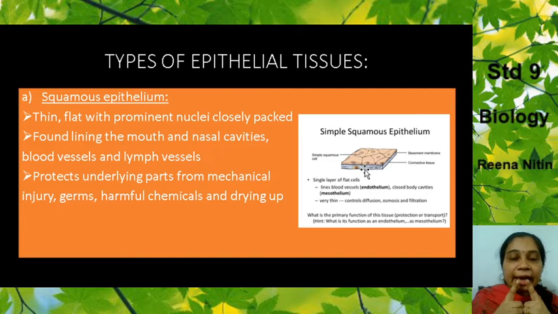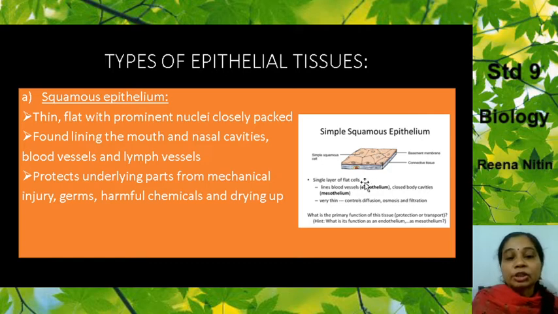They are found in the lining of your mouth, the nasal cavity inside, your blood vessels, that's the artery and vein, and the lymph vessels. So in all these places you will find this squamous epithelium, which has flat, closely packed cells with a prominent nucleus. Prominent means very clear. If you look at this, you can make out a circular part which is the nucleus, very prominent.